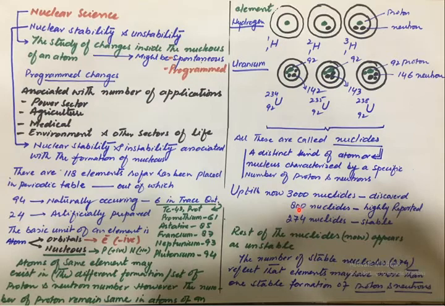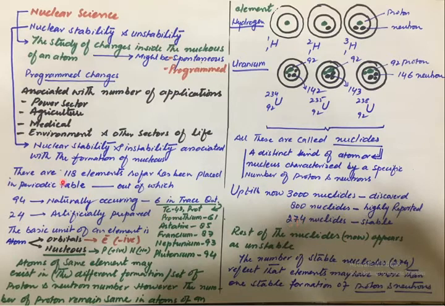Out of these 800 nuclides, which are highly reported, meaning they have a sufficient half-life to study and report, out of 3000 nuclides, there are 274 nuclides that are highly stable. So it means that at least one formation of proton and neutron for an element is stable, but it is not necessary; more than one nuclide may also be stable for one element, as reflected from this number.